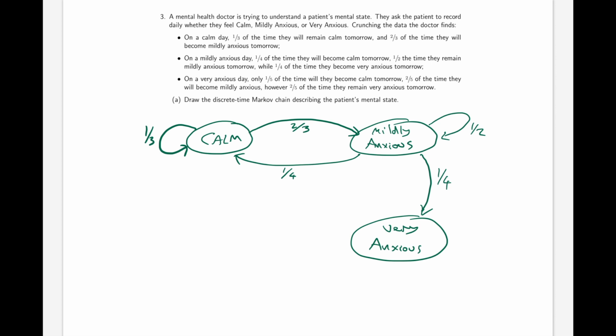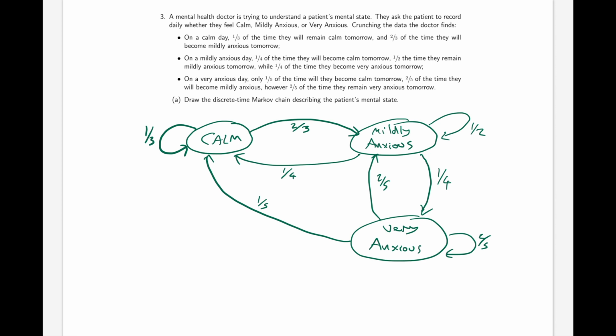Finally, on a very anxious day, only a fifth of the time will they become calm tomorrow. 2/5 of the time they will become mildly anxious. And 2/5 of the time they will remain very anxious. And this would be the visualization of the Markov chain describing the patient's mental state.